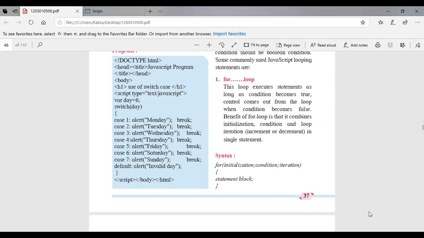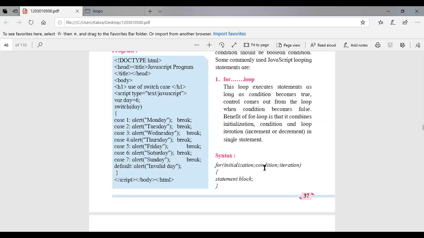Now, you can see the syntax on the screen. First, we will write for, which is a keyword in JavaScript. Then here you have to write initialization. Means the variable which you need to iterate should be initialized. It should start with 0, 1 or any number. Then condition, till where you need to print this statement.